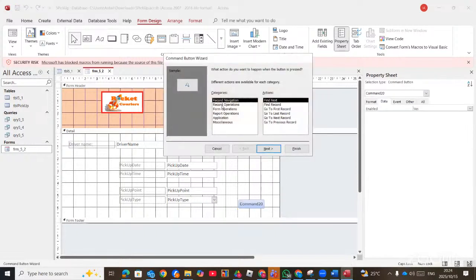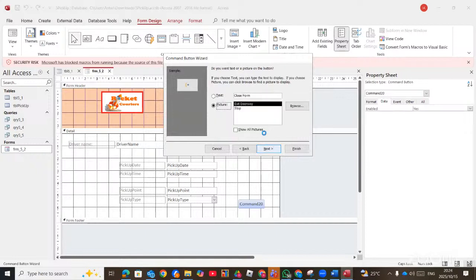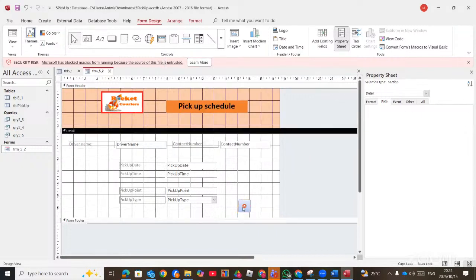And then you choose form operation, close form, next. You want a picture, not a text. Then you say stop picture, and then you go to finish. So this is what the question wanted us to do, to put it there as a closed form action button.